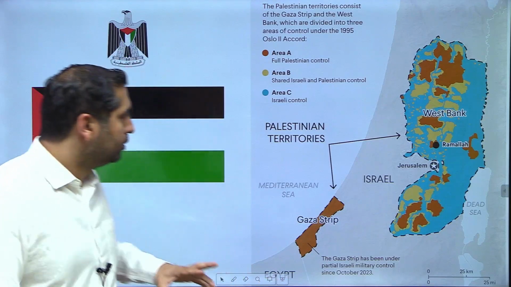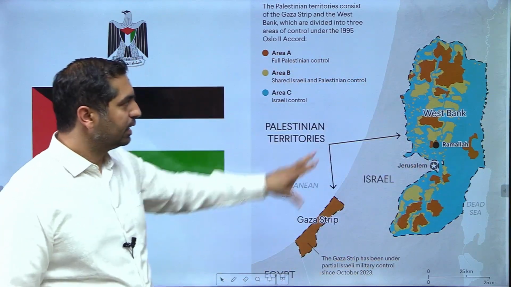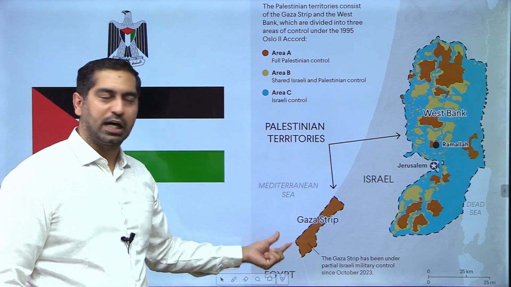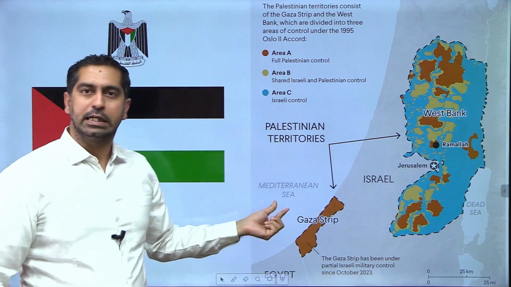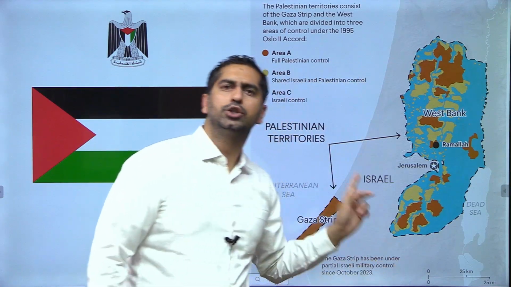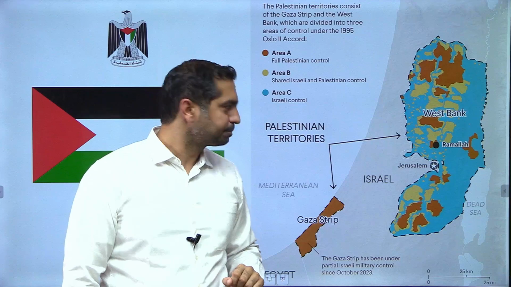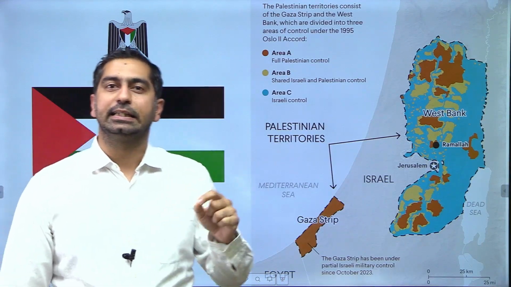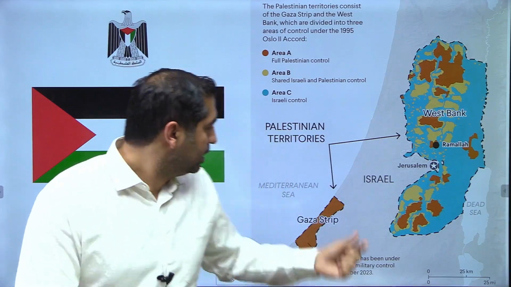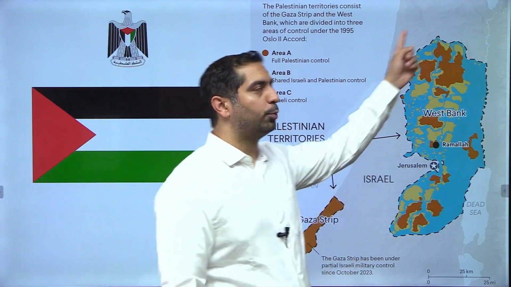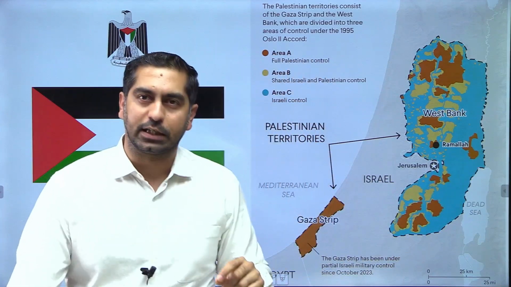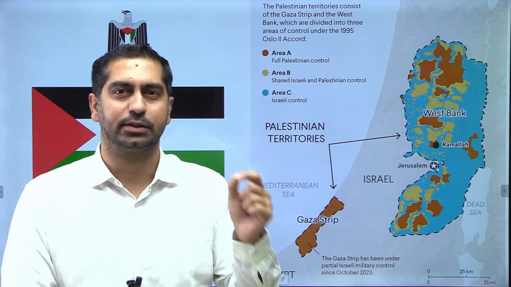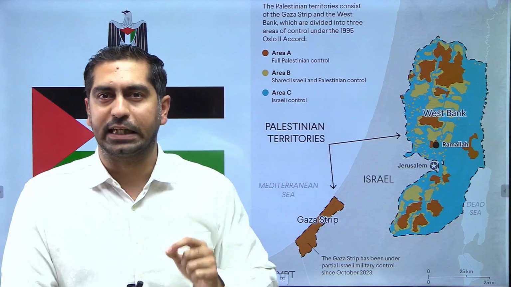Now, if this is the map of Israel, this is the West Bank region and this is the Gaza Strip. These are the two Palestinian dominated regions. The rest of the region is Jewish dominated region, the state of Israel. Since the 1967 Six Day War, both the Gaza Strip and the West Bank had been militarily occupied by Israel.